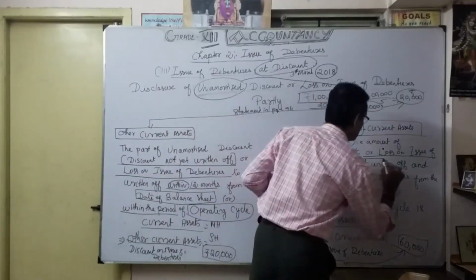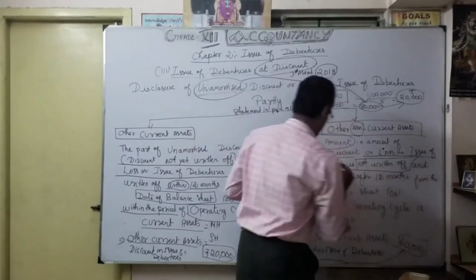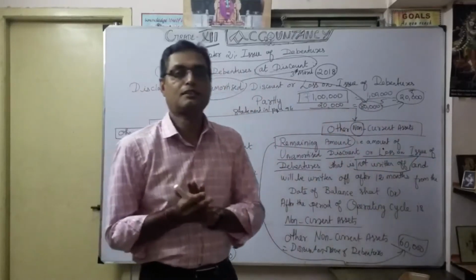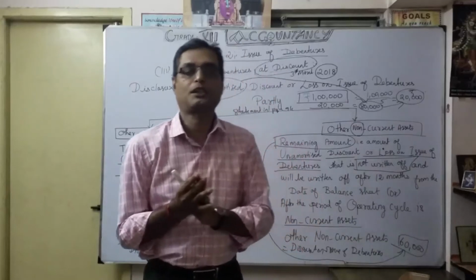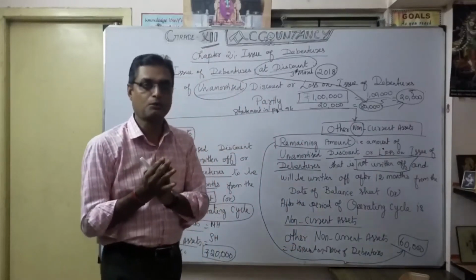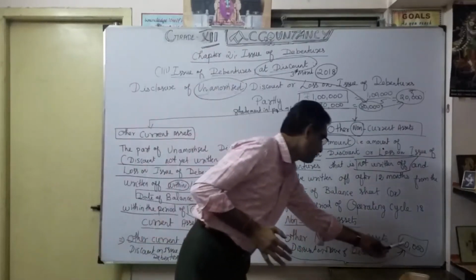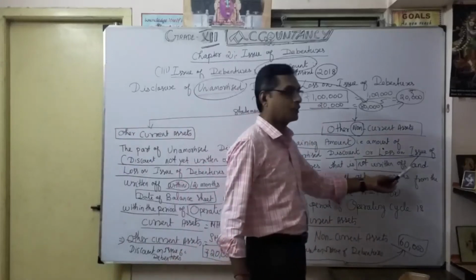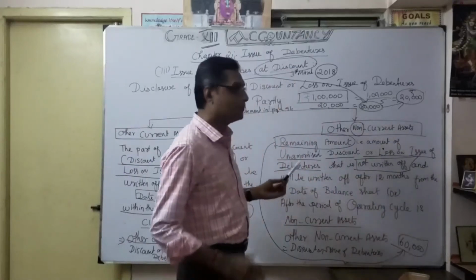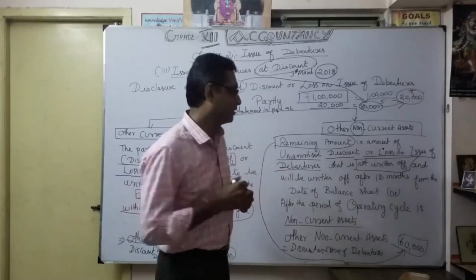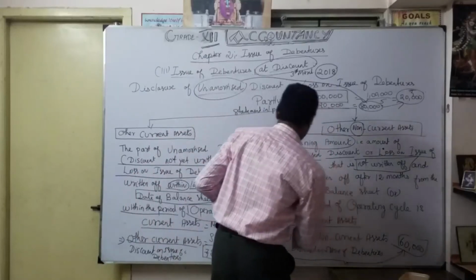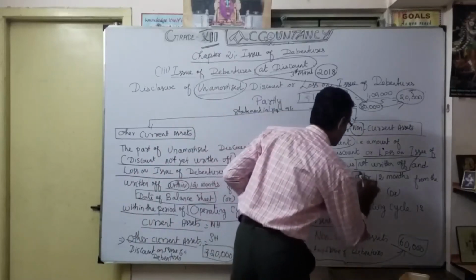So this word is very important: not written off. The discount or loss on issue of shares or debentures that is not utilized, that amount, how much? That 60,000. So that is not written off, and it will be written off when? After this period.